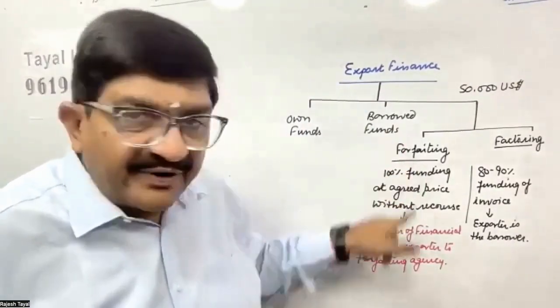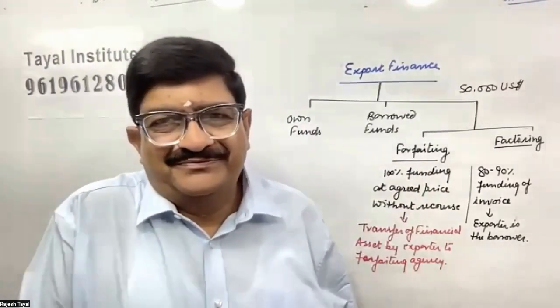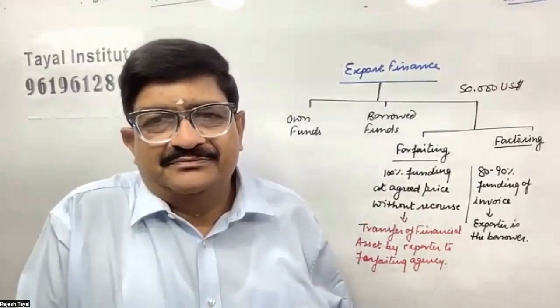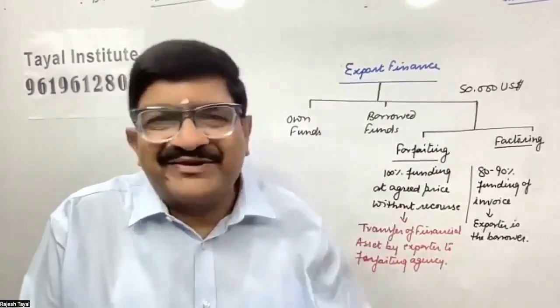In the case of forfeiting, whether the exporter is a borrower or not? No. He is not a borrower. He has already sold the asset.